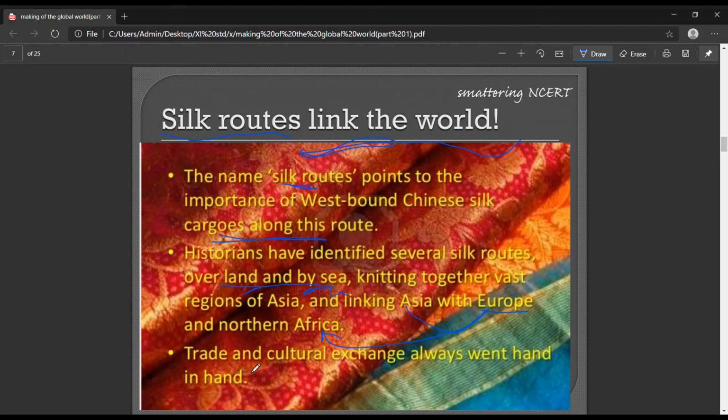Then, trade and culture always went hand in hand. This is very obvious: if a person is trading something or traveling anywhere, then he would be exchanging his culture, his ideas, his traditions, and the food he eats. Obviously, he'll be exchanging those ideas too, right?